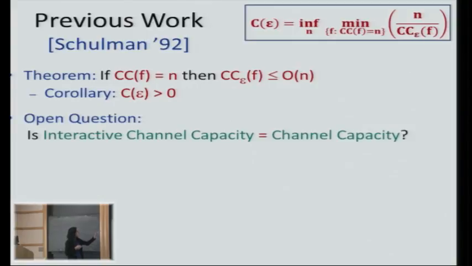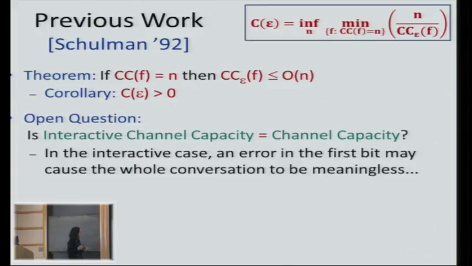And then Schulman asked, well, is it possible that the interactive channel capacity is just the channel capacity? Can those be the same? And he said that this is unlikely, right? Because the interactive channel capacity is maybe smaller. Because in the interactive case, if you have an error in the first bit, it may cause the whole conversation to be totally meaningless. So if Bob didn't understand the first bit sent by Alice, then he may talk nonsense from now on. So maybe this is harder.